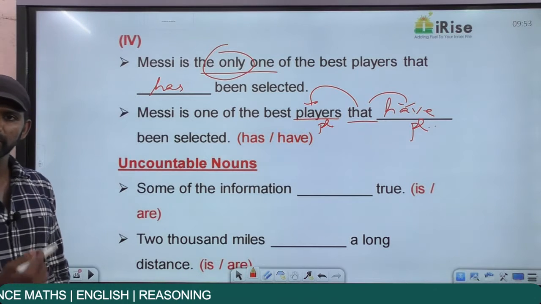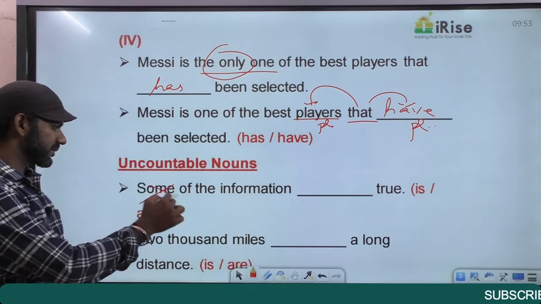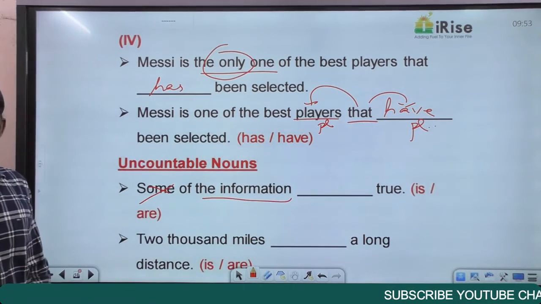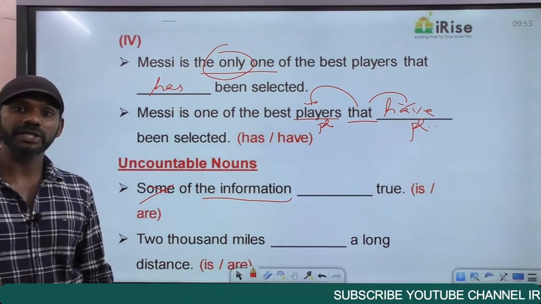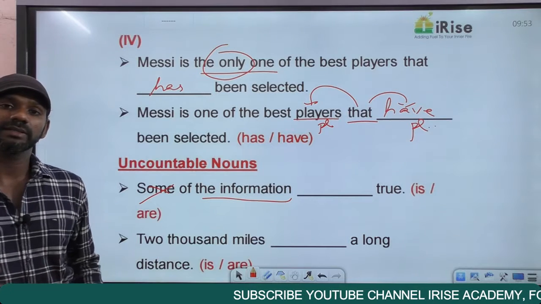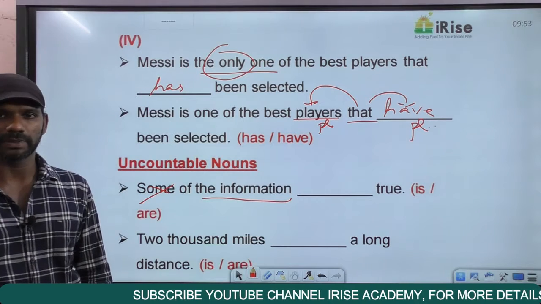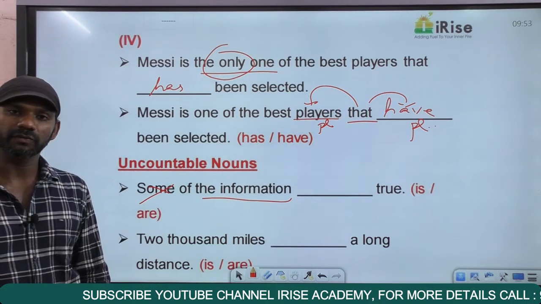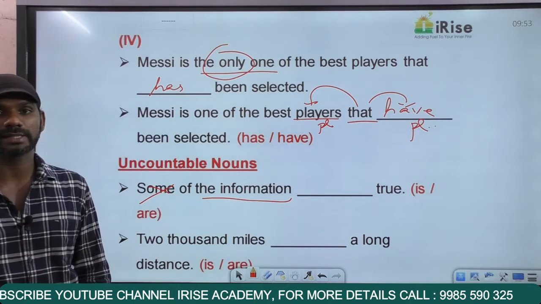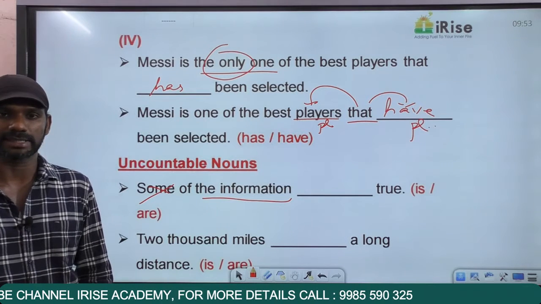Some of the information dash true. Now, some is a determiner. Forget about it. The noun here is information. Information is uncountable, whereas piece of information is countable. One piece of information, two pieces of information, three pieces of information. Tea is uncountable, whereas cup of tea is countable. One cup of tea, two cups of tea, three cups of tea. Water is uncountable, whereas bottle of water is countable. One bottle of water, two bottles of water, three bottles of water, etc.